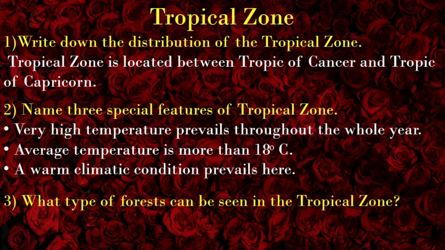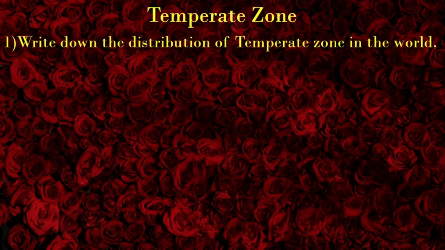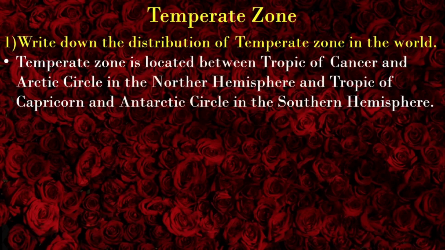What type of forests can be seen in the tropical zone? Tropical rainforest. Temperate zone. Write down the distribution of temperate zone in the world. Temperate zone is located between Tropic of Cancer and Arctic Circle in the northern hemisphere and Tropic of Capricorn and Antarctic Circle in the southern hemisphere.